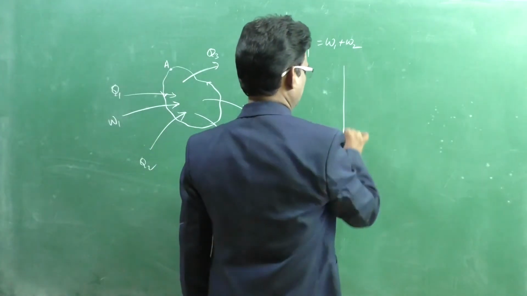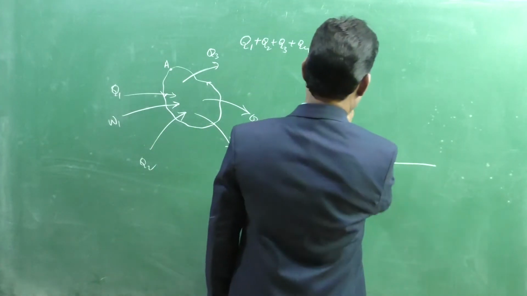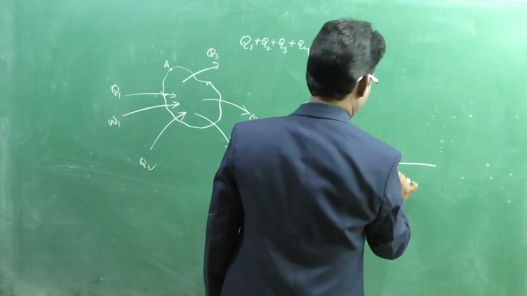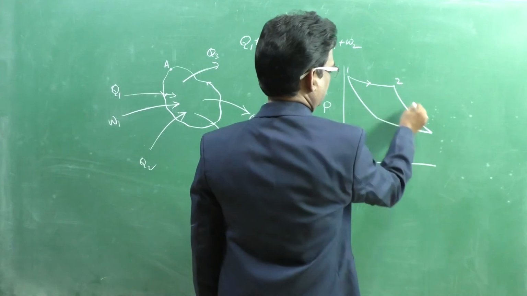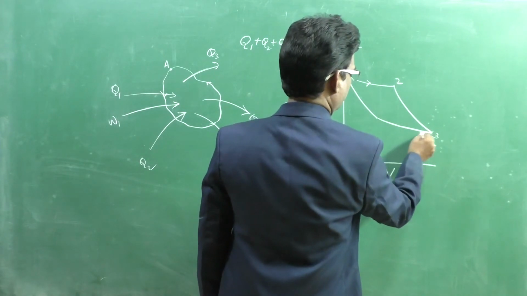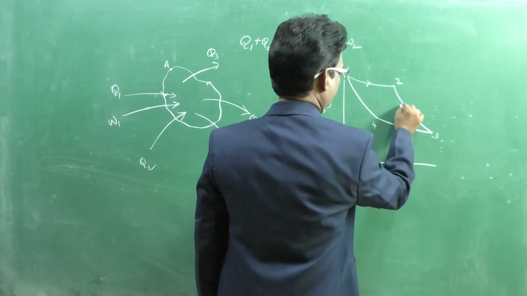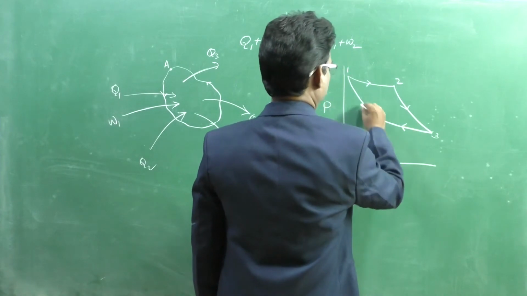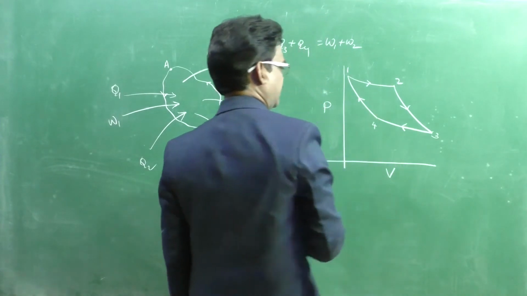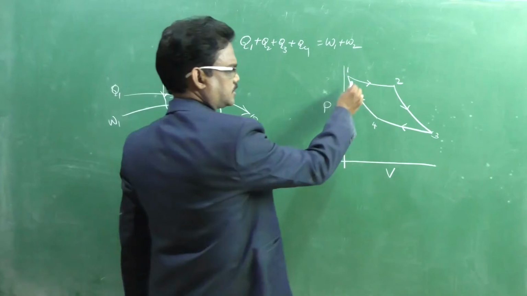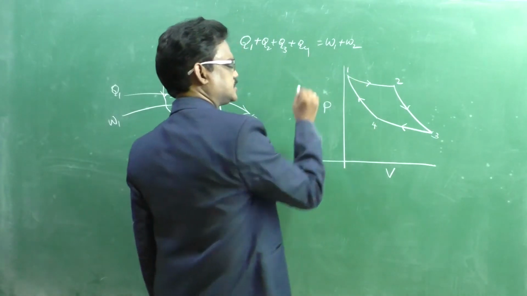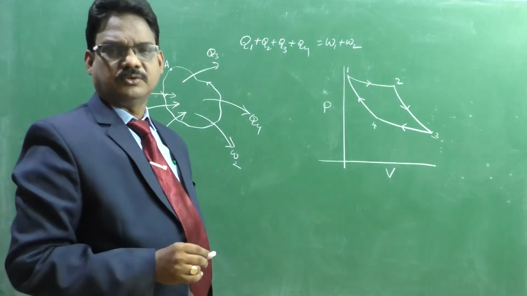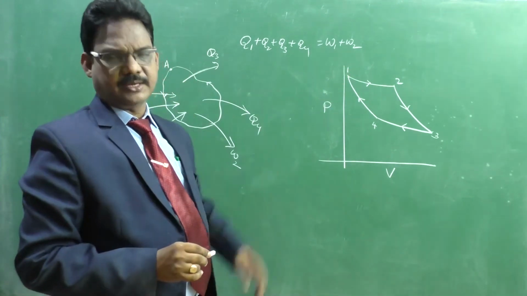I want to show a PV diagram for this. It is somewhat easy to understand. 1 to 2 isothermal, 2 to 3 adiabatic, 3 to 4 isothermal and 4 to 1 adiabatic. After completion of these 4 processes, it restores its original condition P1, V1, T1.